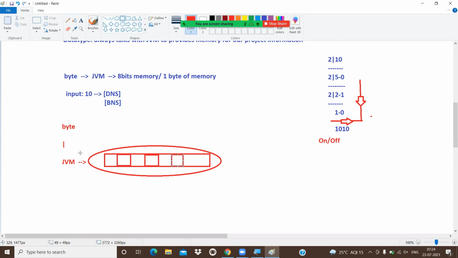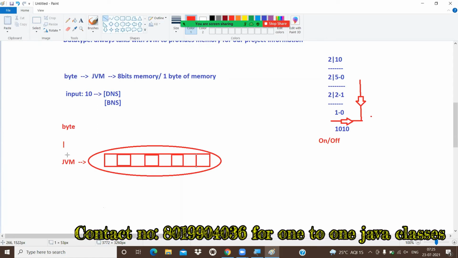By seeing the data type. In your previous classes, you learned that data type means type of data. That point also we'll discuss, don't worry. A lot of points we are going to discuss about type of data. Based on the data type, JVM will perform operations, provide outputs, and provide memory. And based on data type, JVM can recognize one type of value from another type of value. So everything is done by the JVM by seeing the data type. Byte will talk with the JVM.